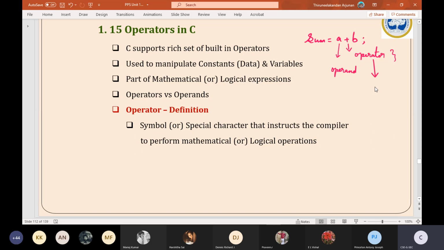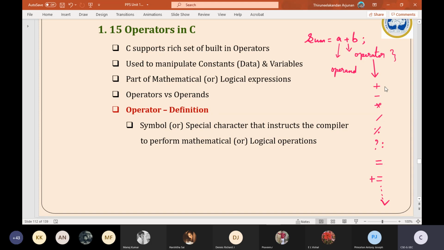C is said to have a rich set of operators. So we will study starting from plus, subtraction, multiplication, division, modulo division, then ternary operator, assignment operator, then compound assignment. In front of the plus, we can write multiplication or subtraction or modulo division, any operator can be assigned in this place. Likewise, the number of operators keeps on growing. We will take them one by one under a suitable category and then study.